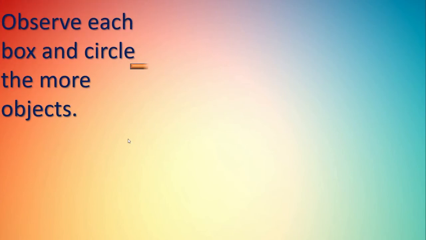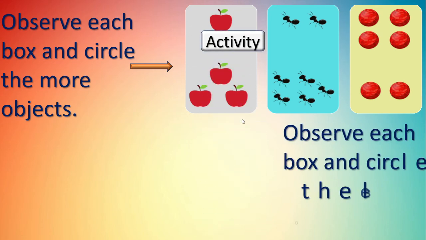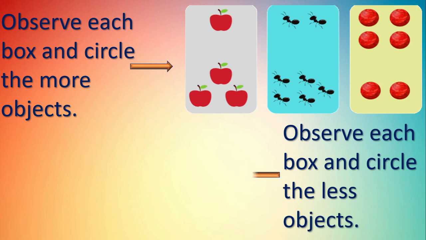Here, observe each box and circle the more objects. Yes, dear children, this is activity for you. Here you can see apples in 2 groups, ants in 2 groups, and here the stones in 2 groups. What you have to do? You have to circle the more objects. How we did just now. Correct?